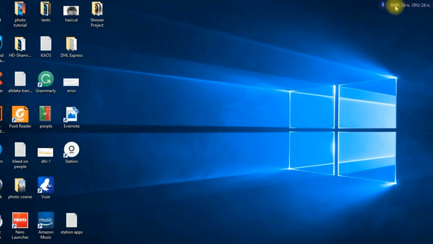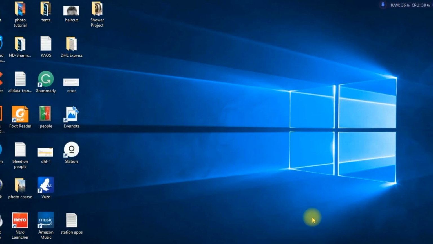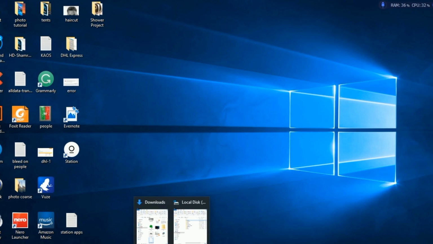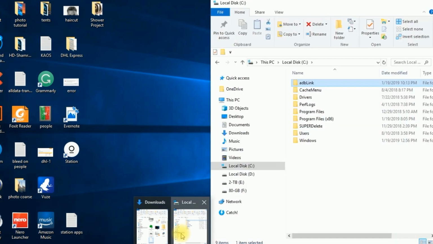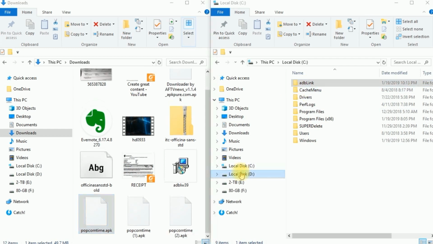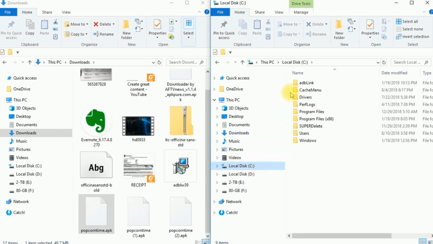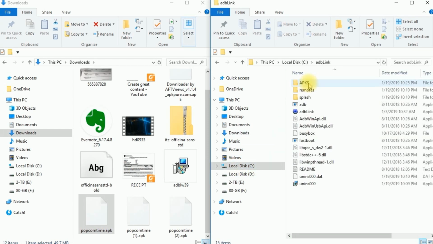Now we're going to set up our AdbLink, but we have to move some files. Okay, now when you install your AdbLink, it's going to make a folder right here, your local disk, whatever it is. My main hard drive is C, so it's going to be right there, and you're going to double click in there, and I've already made a folder. This won't be there.